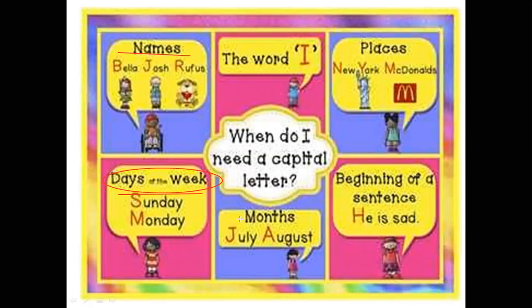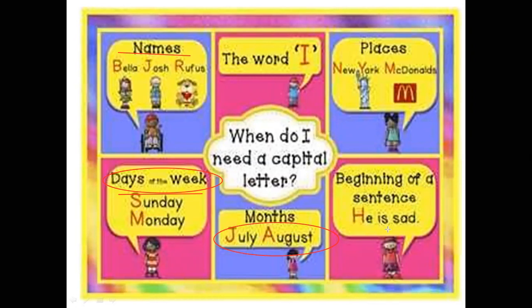And also the names of the months. July, August. How many months do we have for the year? 12. So write all of them with a capital letter at the beginning.